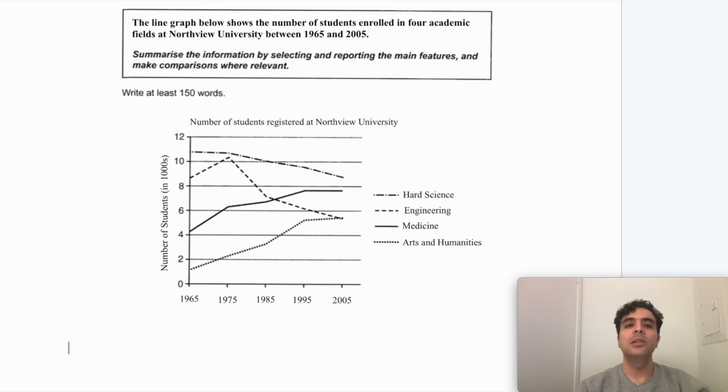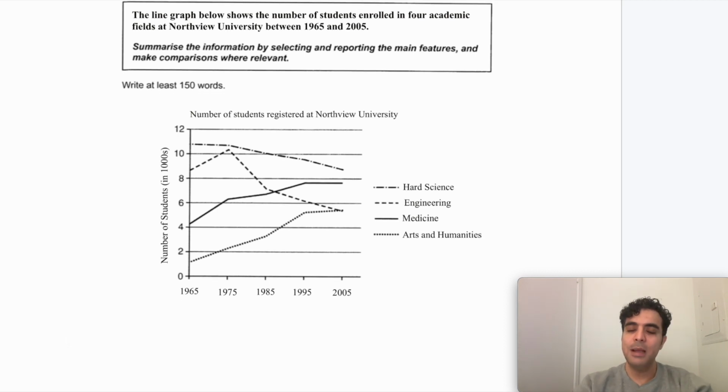So here we have a line graph, right? Let's do this step by step. At this point, if you like, you can pause the video and write an example of your own, and then play the video and watch as I explain how I'm making the changes, and see if you made the same changes or perhaps made different changes. Let's start.